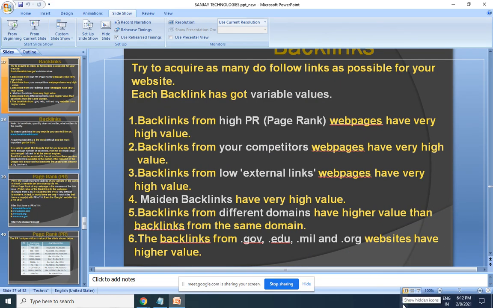So at this stage, we have understood that backlinks are very important in SEO. In fact, the heart of SEO is the backlinks. But then it's not the number which is important, it is the quality. And the quality of the backlinks is based on these 6 points. Today we have seen how to calculate the number of backlinks. Tomorrow we shall see how to calculate the power of backlinks.